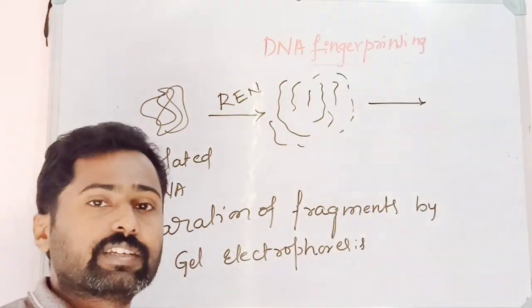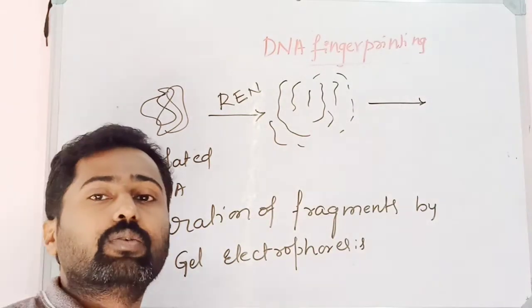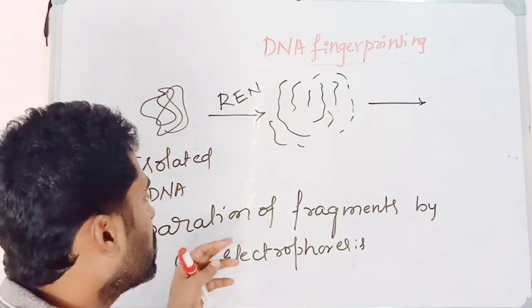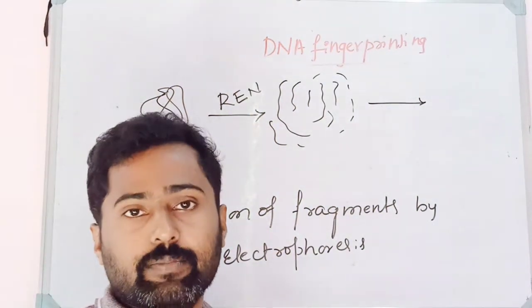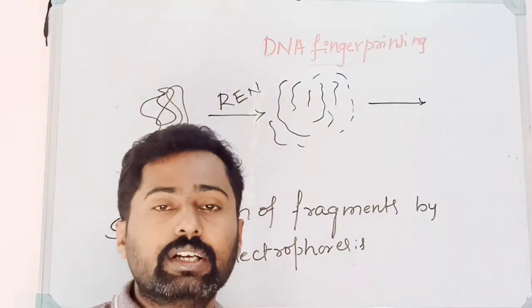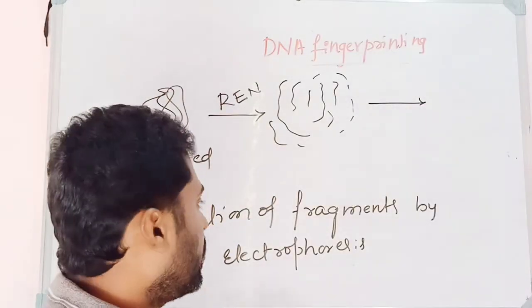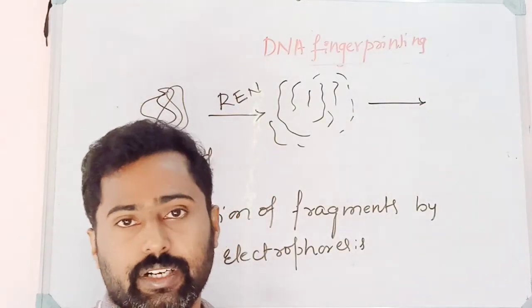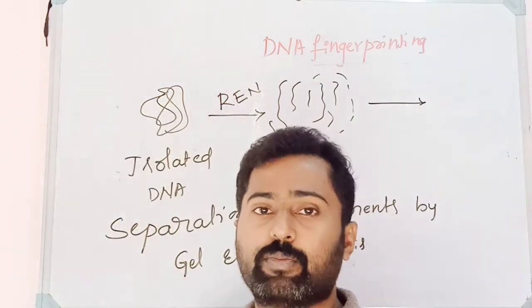And the technique used to separate compounds on the basis of charge, we call electrophoresis. It is referred to as gel electrophoresis because the electrophoretic plate is coated with a gel, that is usually the agarose gel, agar. I think you heard about agar. Where the electrophoretic plate is coated with the agarose gel, the molecules with charge get separated. It means the positively charged and negatively charged molecules move towards their respective poles.